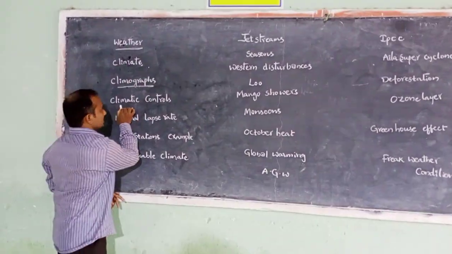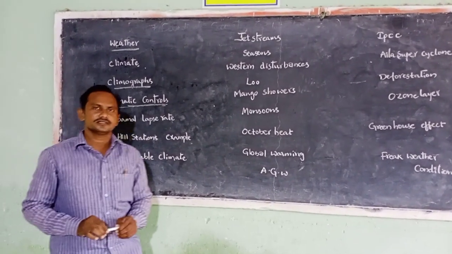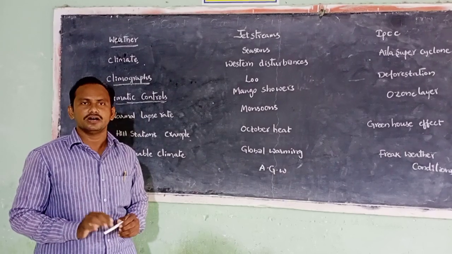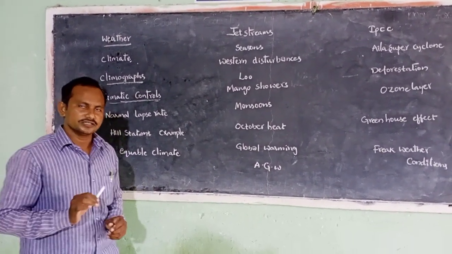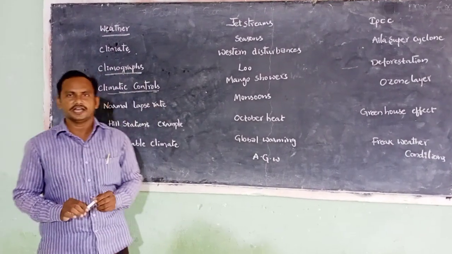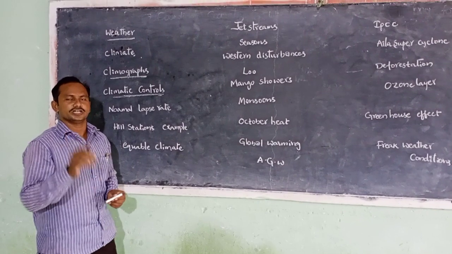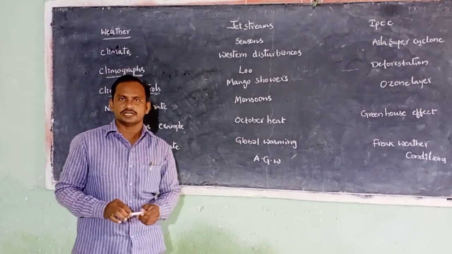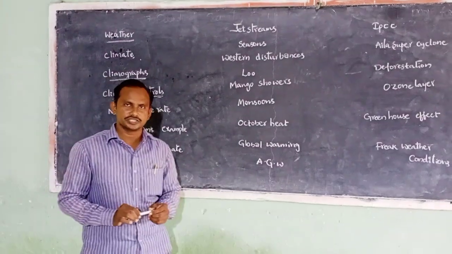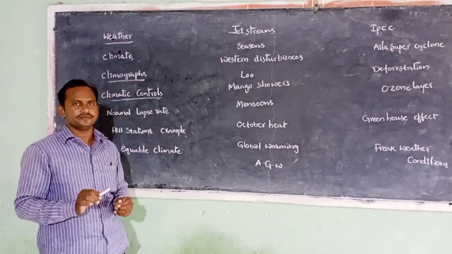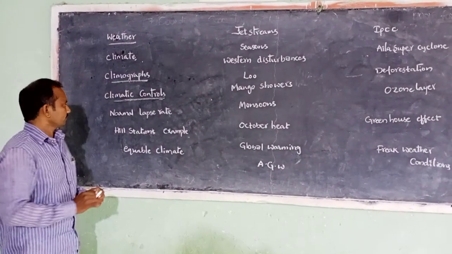Let us see climatic controls. The factors that affect the climate are called climatic controls. Listen once again. The factors that affect the climate are called climatic controls. You know that there are 4 climatic controls: latitude, land and water relationship, third one relief, and the fourth one is upper air circulation.